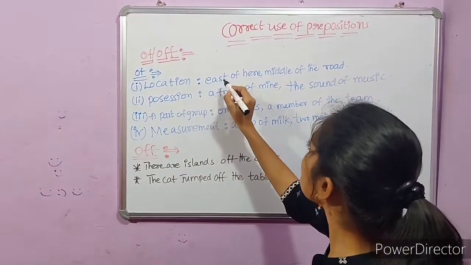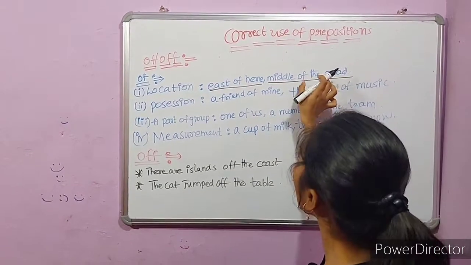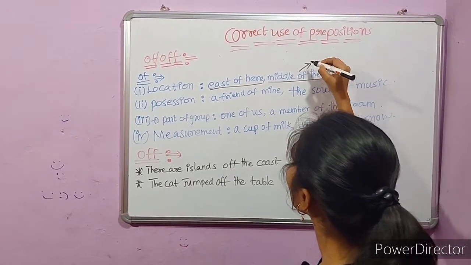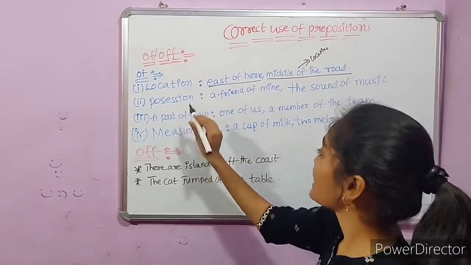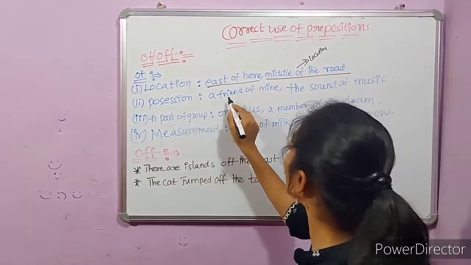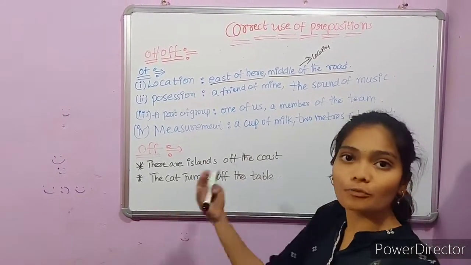Location: east of here, middle of the road. Here the of preposition is used to show a location. The next thing is possession: a friend of mine, a sound of music, a man of principles.